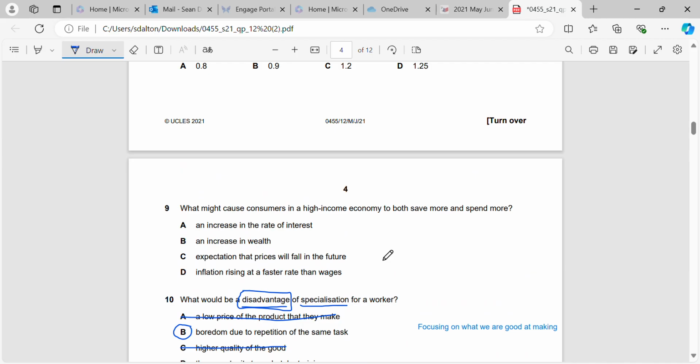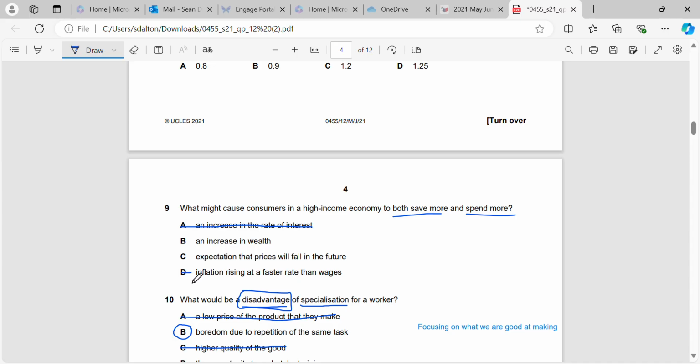Okay, what might cause consumers in a high income economy to both save more and spend more? Okay, an increase in the interest rate. So we're looking at these and we're assuming that nothing else has changed, right? An increase in the interest rate is going to result in them saving more but spending less, because they get more money for keeping their funds in a bank account, right? Therefore, they'll start to put more money into the bank accounts, but they'll start to spend less because more of their money is going into savings.